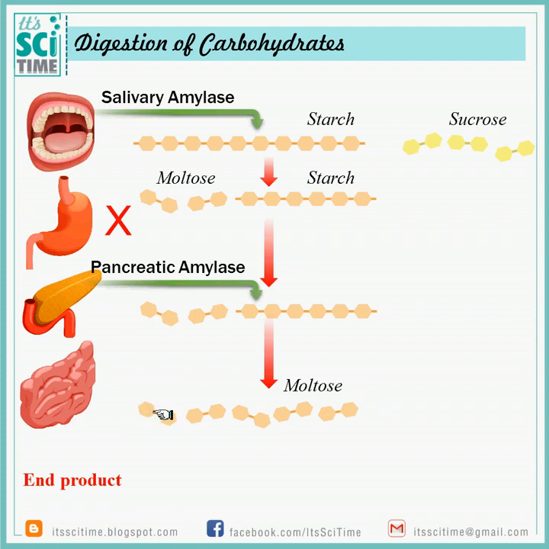We can't absorb that. We need to break them into glucose, the simplest sugar. Therefore, there is another enzyme secreted by the small intestine walls. That enzyme is the maltase enzyme. Maltase enzyme breaks these glycosidic bonds.